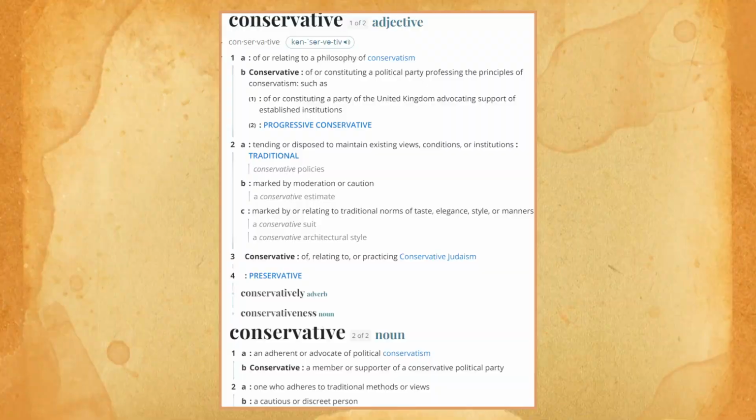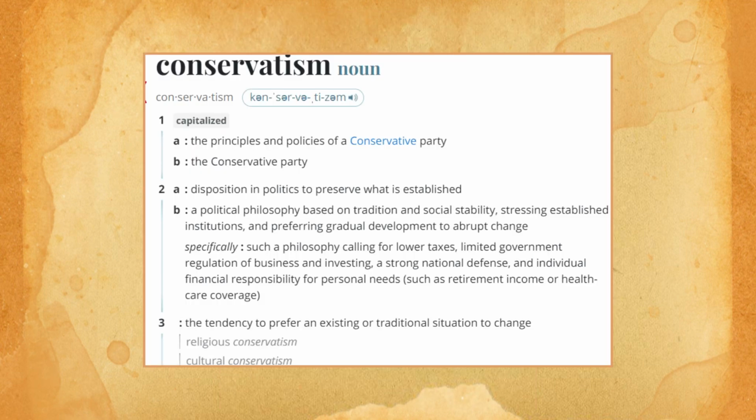So what's a conservative? Of or constituting a political party professing the principles of conservatism, tending or disposed to maintain existing views, conditions, or institutions. Traditional. An adherent or advocate of political conservatism, one who adheres to traditional methods or views. Conservatism is disposition in politics to preserve what is established, a political philosophy based on tradition and social stability, stressing established institutions and preferring gradual development to abrupt change, such as a philosophy calling for lower taxes, limited government regulation of business and investing, a strong national defense, and individual financial responsibility for personal needs, such as retirement income or healthcare coverage. The tendency to prefer an existing or traditional situation to change.